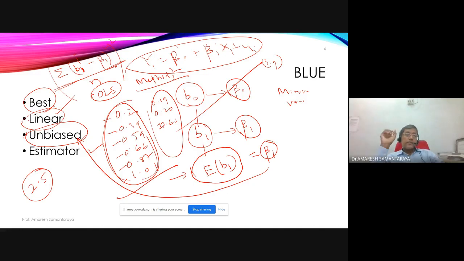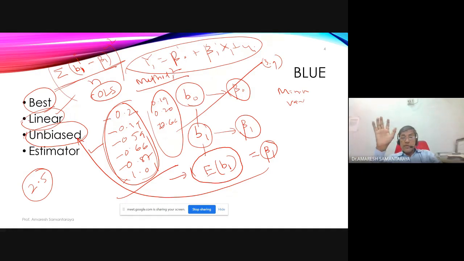That is one thing. Secondly, there is no guarantee because it is a probability distribution, so automatically it has a variance. But that variance will be the least, the minimum, if you are applying OLS. So once you know OLS, and if classical linear regression model assumptions are satisfied, there is no need to look for a second way of estimating B0, B1.